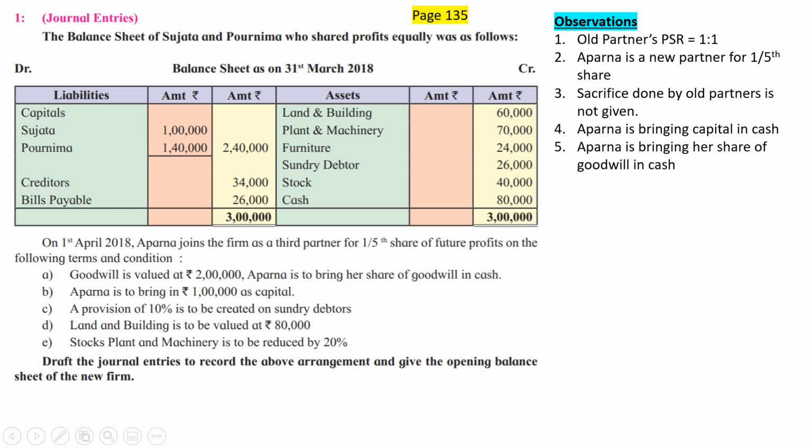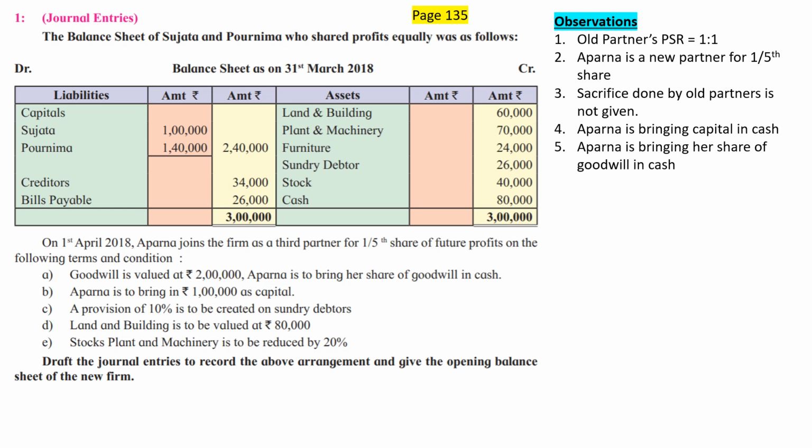Furniture, I don't think there is any adjustment, so furniture can go to the outer column. Sundry debtors, there is an adjustment number C, so debtors will go to the inner column. Stock, there is an adjustment number E, that will go to the inner column. So land and building, plant and machinery, sundry debtors and stock will come to our closing balance sheet in the inner column, and furniture will come to our closing balance sheet but will directly go to the outer column.